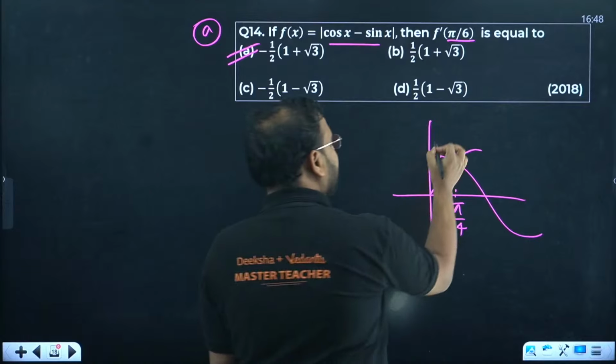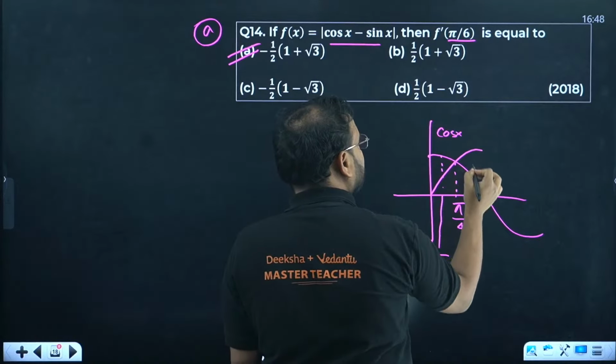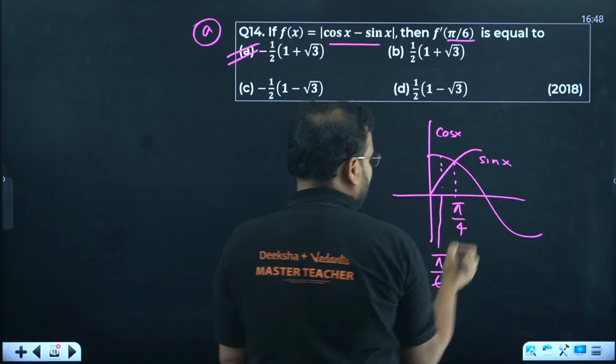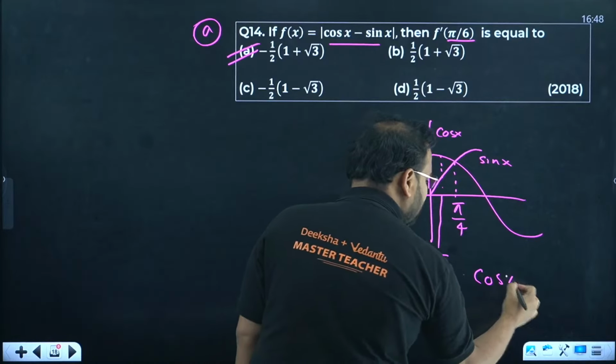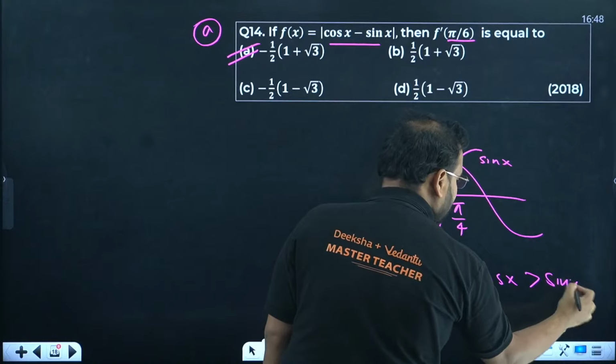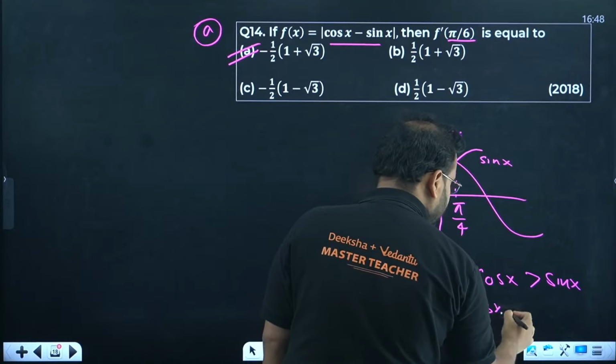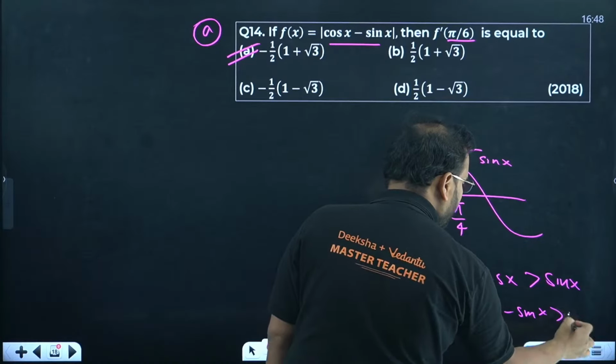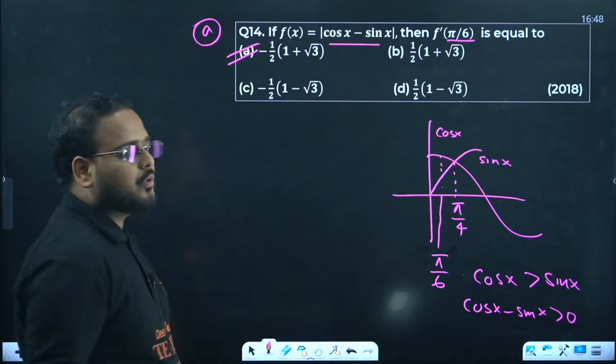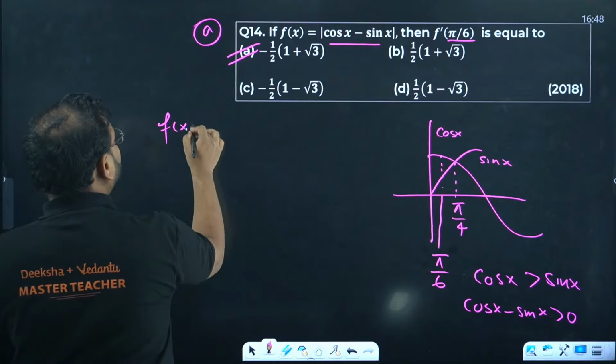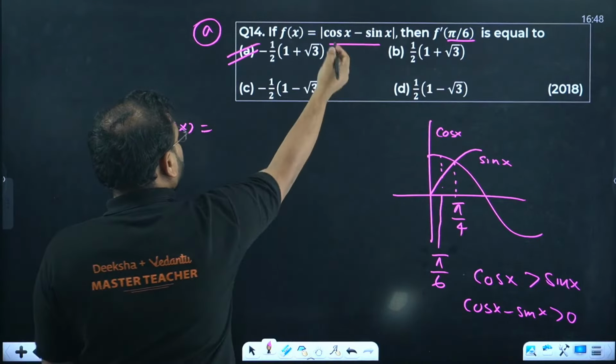So in this case, cos is here and sine is here. Means at pi by 6, cos x is more than sine x. So cos x minus sine x is more than 0. That's a positive value. So clearly my modulus will be what? Simply free from the modulus, right?